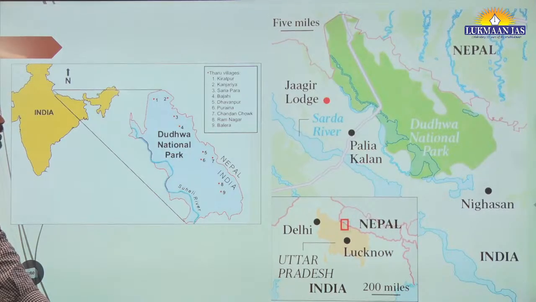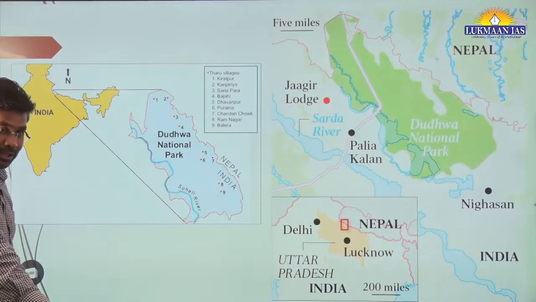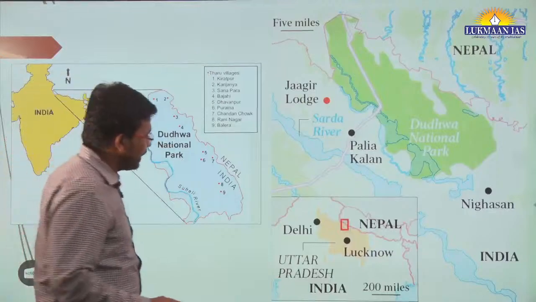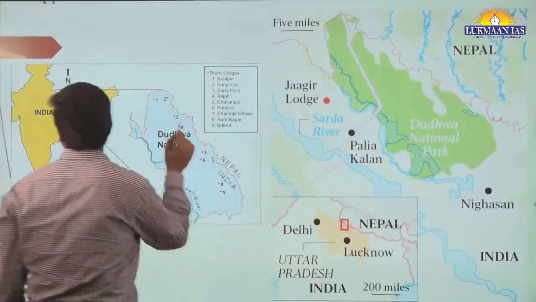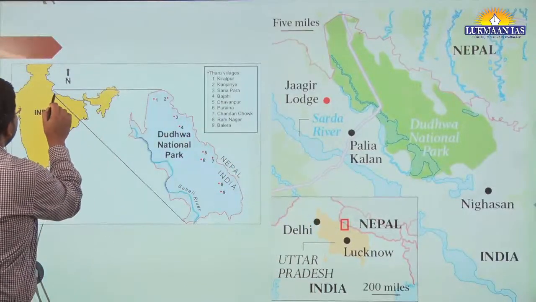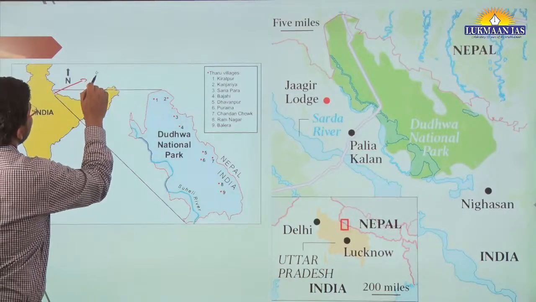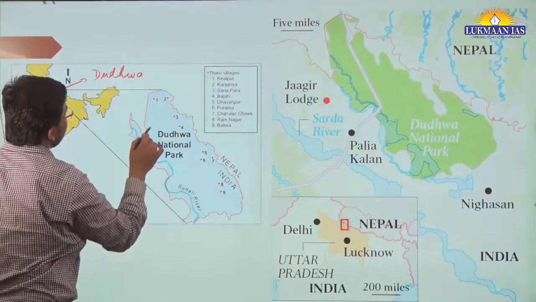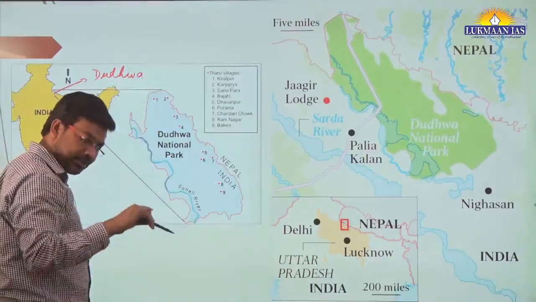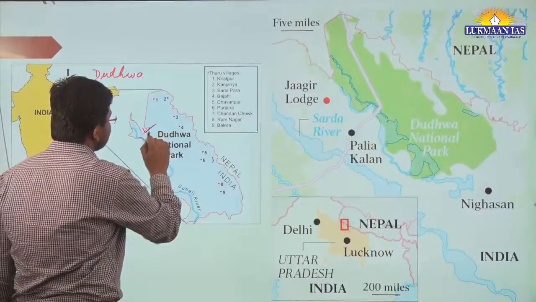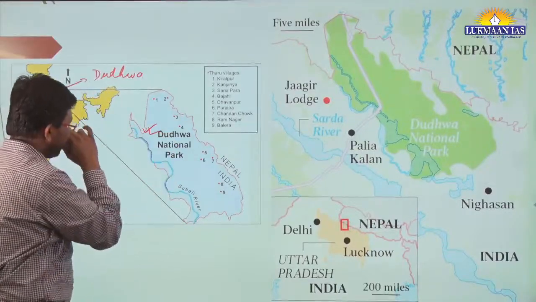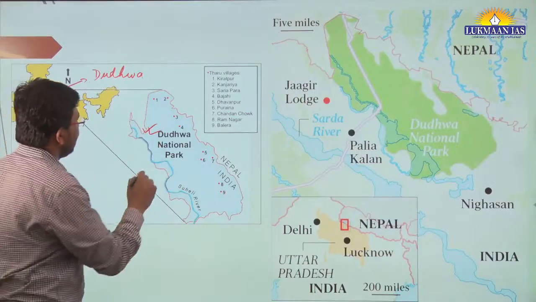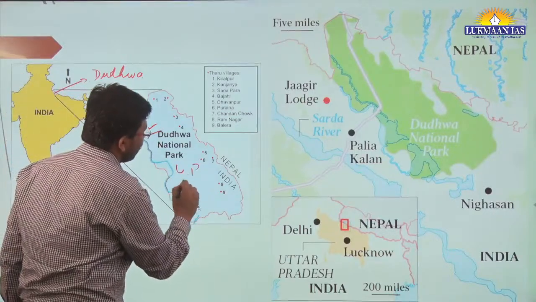Dudhwa Tiger Reserve is located in the state of Uttar Pradesh. It is in the northern portion, nearby Nepal. If we see over here, this is the map of India. This is the location where we have Dudhwa National Park or Tiger Reserve. It is a Tiger Reserve and also a national park. It is located in the state of Uttar Pradesh, UP.